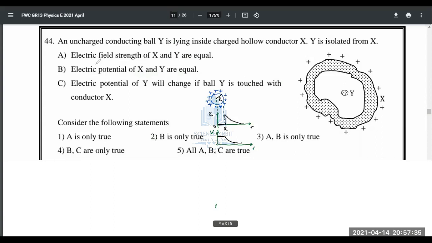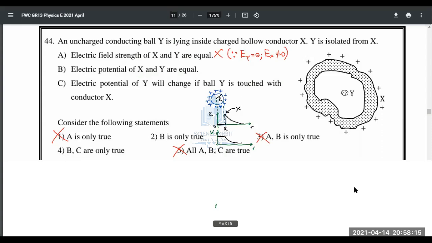So if you go to the statements, electric field strength of X and Y are equal. That is wrong. At X there will be a value. This is point X, and this represents point Y, the center. So A is definitely wrong, because electric field intensity at Y is 0, but electric field intensity at X can't be 0. So if A is wrong, first, third and fifth are wrong. It's either second or fourth. B is going to be definitely correct. Electric potential of X and Y are equal. Yes, here in the graph. So that is okay.